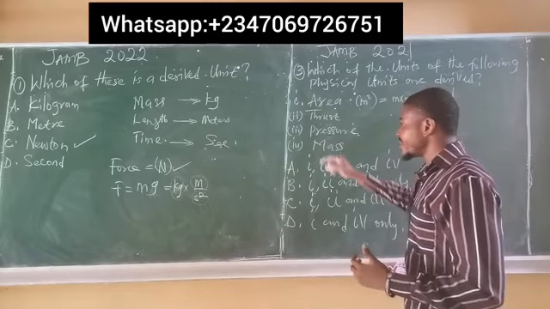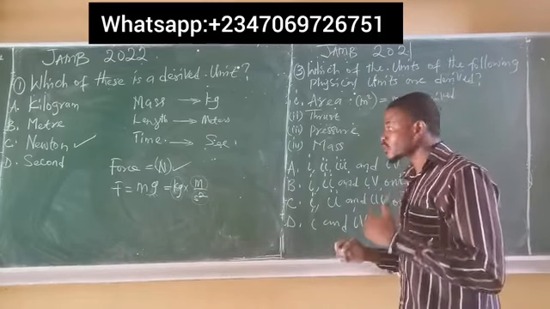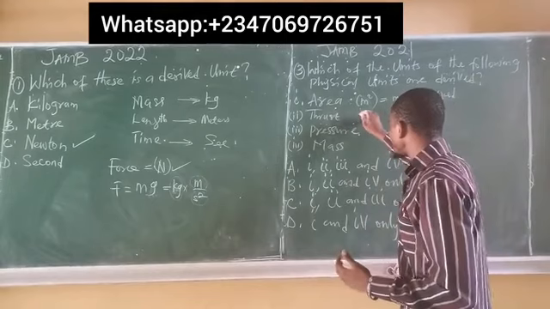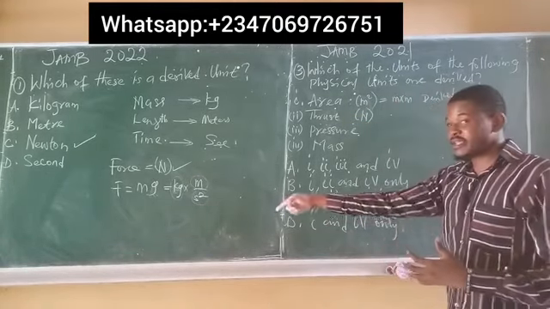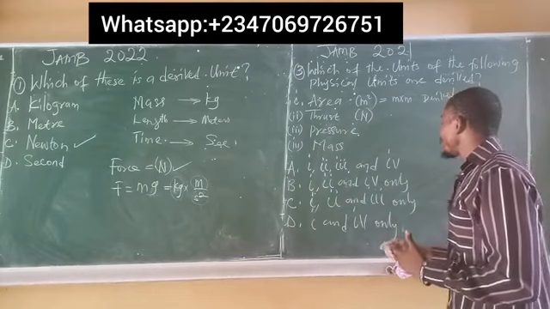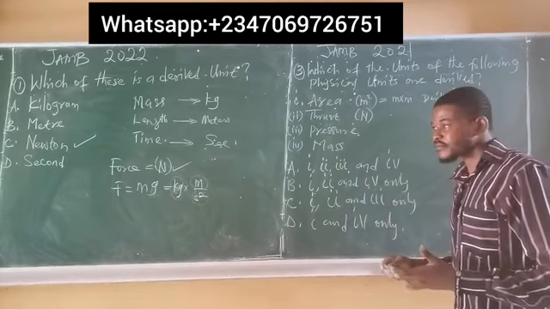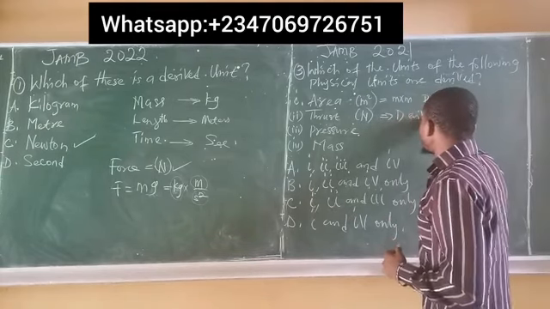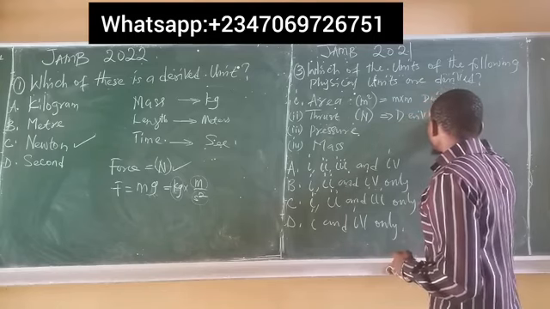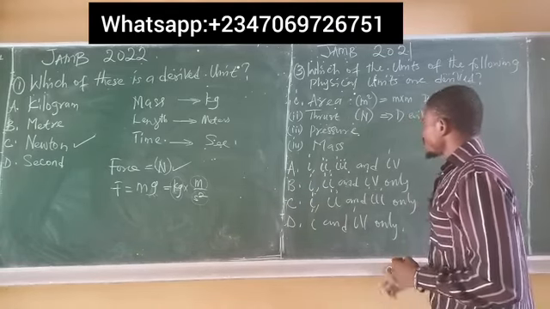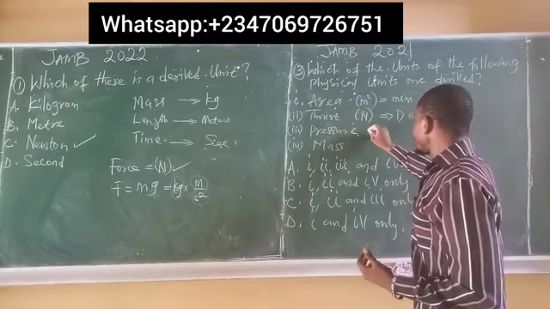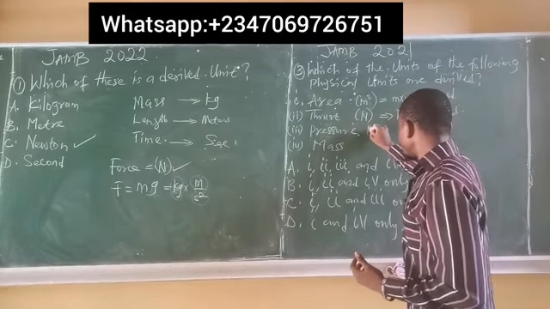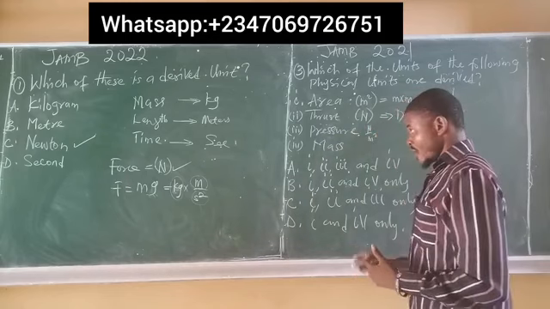Again, thrust is the same thing as force, and the unit of force is Newtons. Since we've already explained that Newton is a derived unit, thrust here is a derived unit. We also explained pressure earlier in the video, and we said pressure is simply Newtons per meter squared.